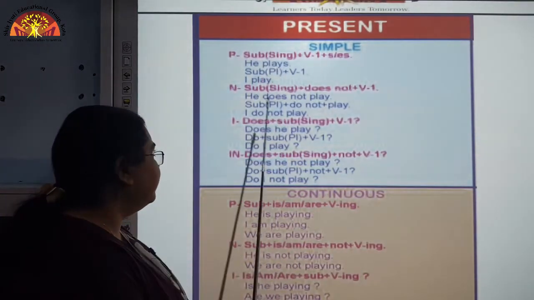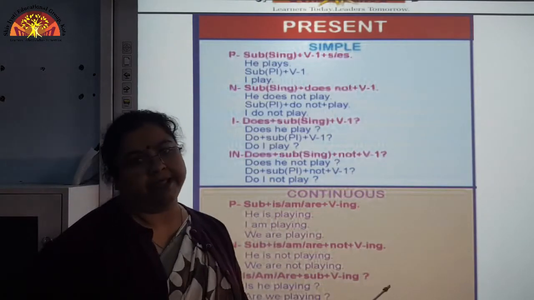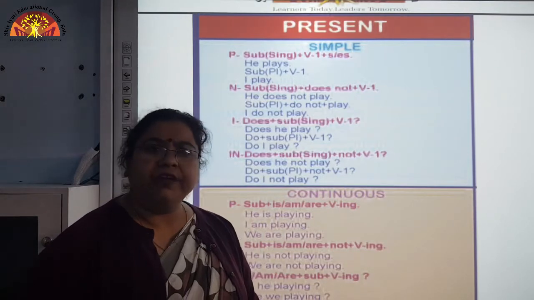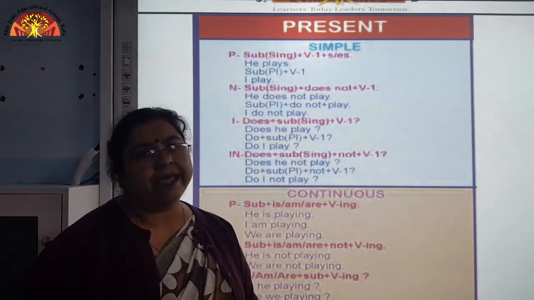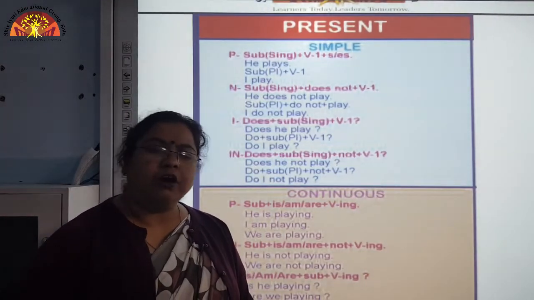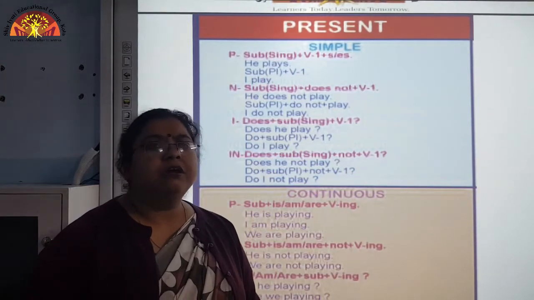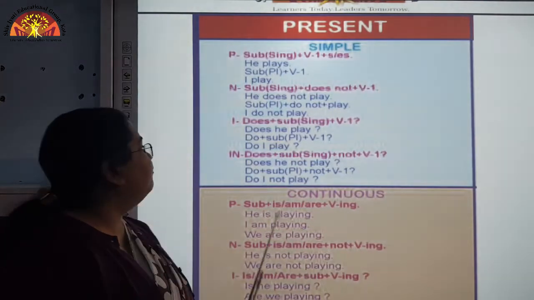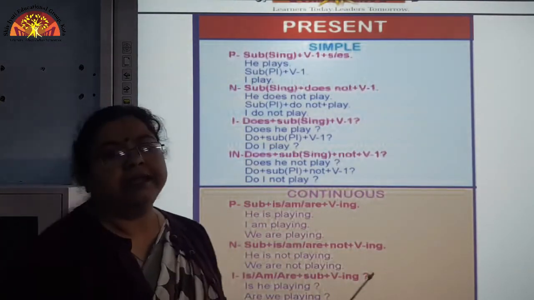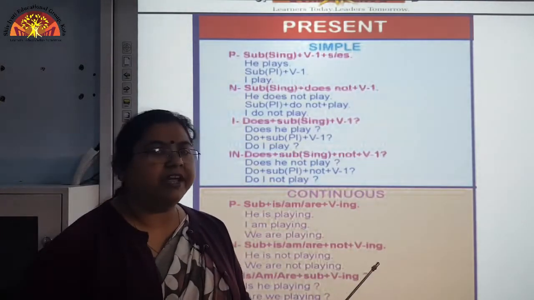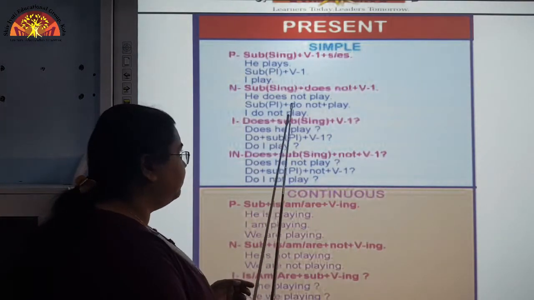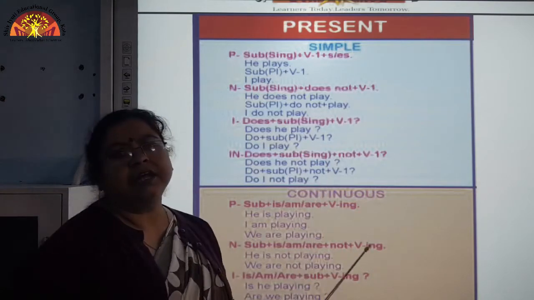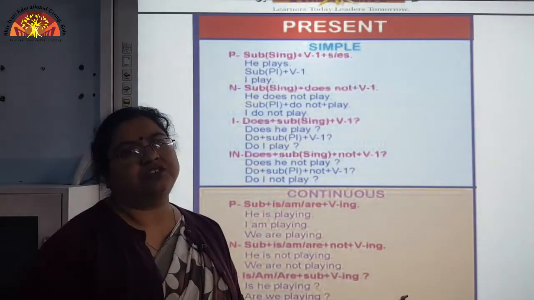Like he does not play, I do not play, we do not go there, or they do not want to come. In this manner we can frame negative sentences. So, it will be subject plus do or does plus not plus the verb first form.